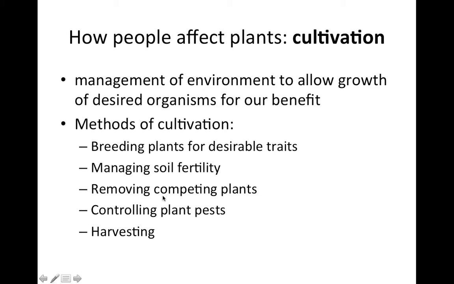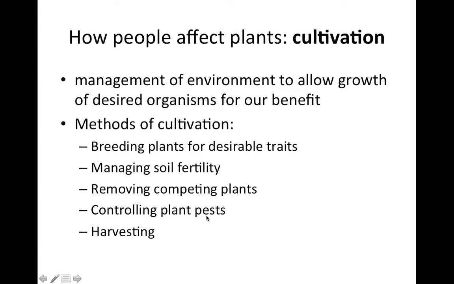So usually, especially in agriculture or in gardening, there are some plants that we want and some plants that are going to also try to grow in that field and use the water or nutrients. By the process of weeding, or sometimes by the process of applying herbicides that kill weeds, we are able to remove those plants. That then leaves more nutrients behind for the plants that we want.